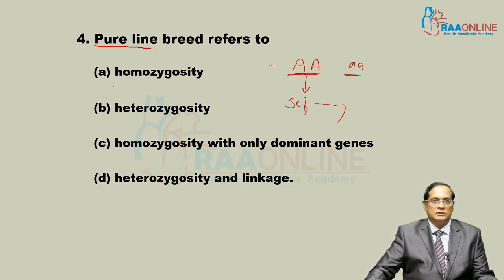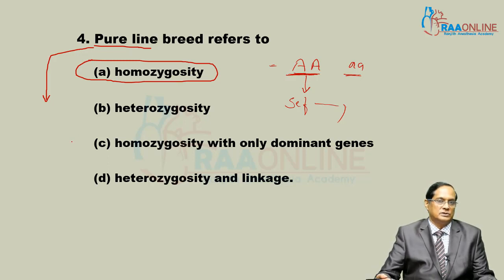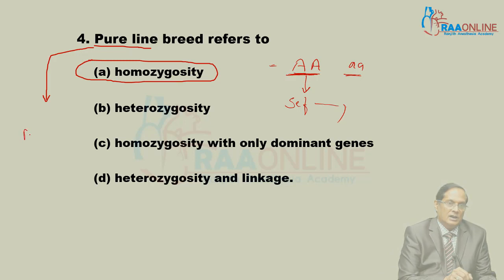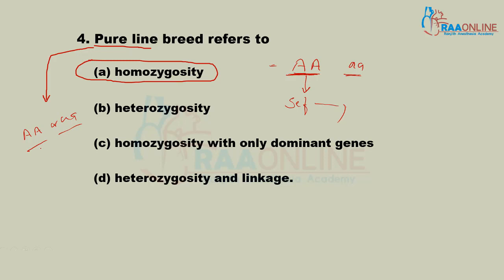So here the question: pure line is homozygosity, homozygosity with one dominant gene, or heterozygosity for one linkage. The better answer is homozygosity. That is, if it is selfed, it produces identical progeny. It may be AA or it may be small a, but the identical alleles should be there to control that particular feature or trait.